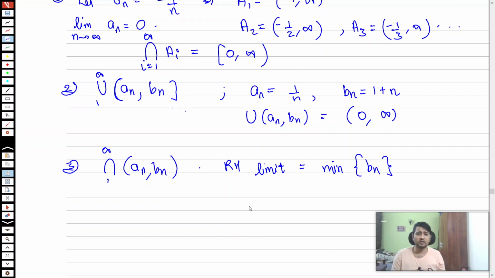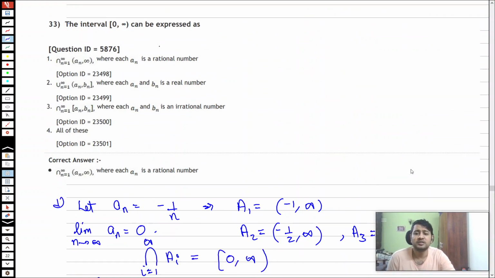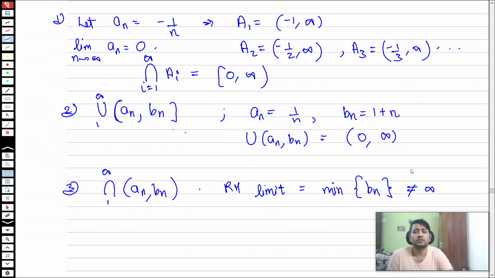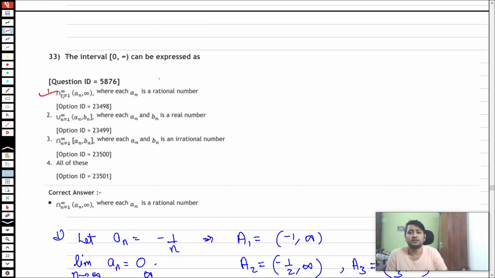It can totally be a null set, but the right hand limit is going to be the minima of all these b_n values, which is not equal to infinity. I want the right hand side to go to infinity, so that cannot happen here. So obviously 2 and 3 are false. This is true, this is false, and this is also false. So the only correct option is option A.